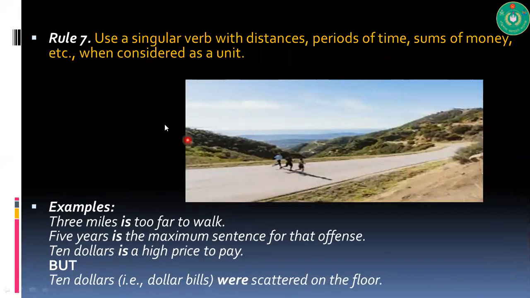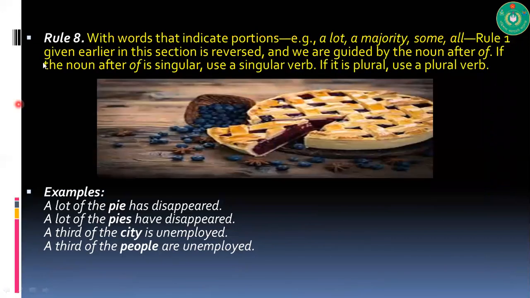Now, rule number 7. Use a singular verb with distances, periods of time, sums of money, etc., when considered as a unit. 3 miles is too far to walk. 5 years is the maximum sentence for that offense. $10 is a high price to pay. But $10 were scattered on the floor. Remember this: when not considered as a single unit, it may be used as plural.